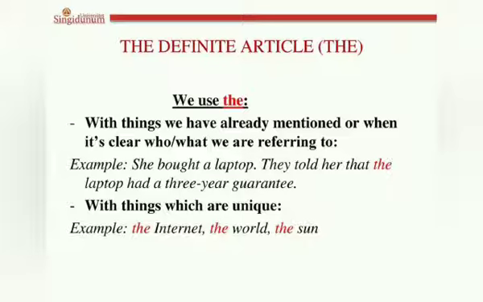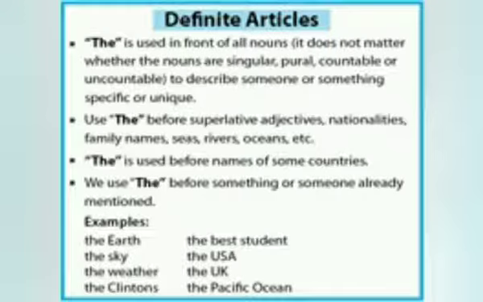Next, we use the when a singular common noun is used to indicate a whole class. For example, the donkey is a laborious animal. Now, with the donkey we are generalizing about a whole class. We are not talking about only one donkey, we are talking about the whole donkey class, that donkeys are always laborious animals. Is that clear?